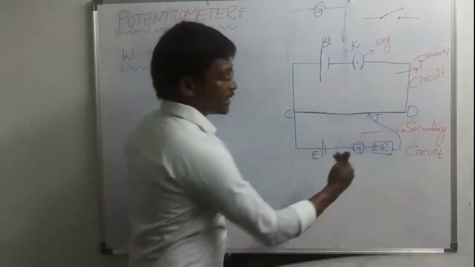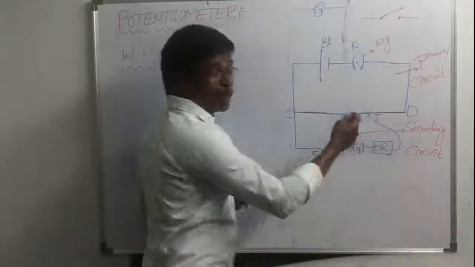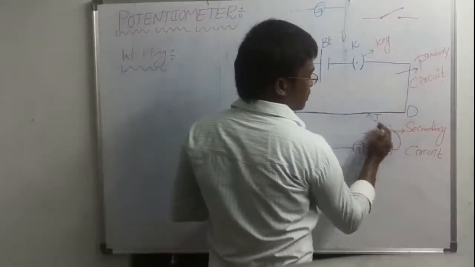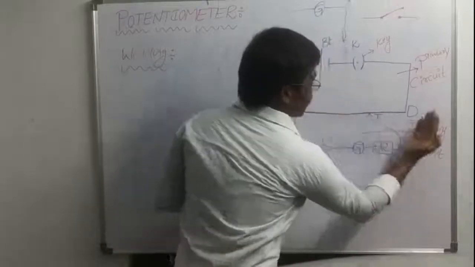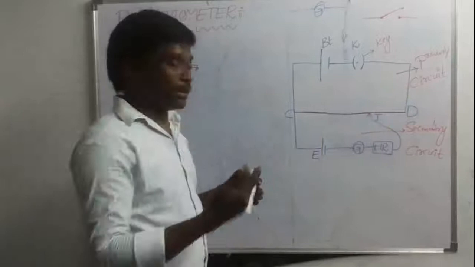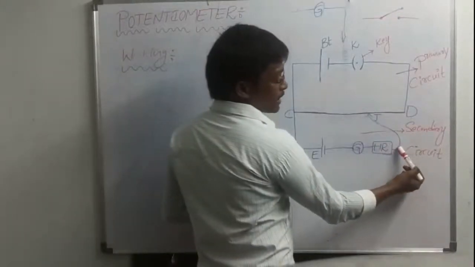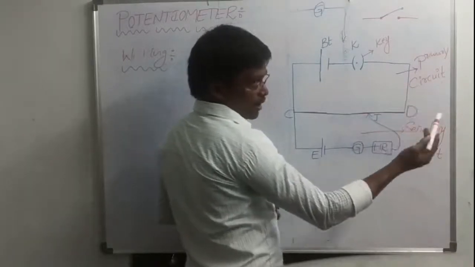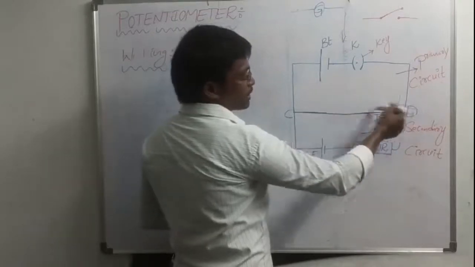That means this jockey will move from here to here. This is nothing but a wire only. It will move anywhere. Suppose this jockey connects here and here. It will move like this. Anywhere we can touch it. So you have to understand easily, the jockey is nothing but a movable part. Suppose this is an electrical wire. That wire, we are calling the jockey. That means this jockey is movable, and anywhere we can touch this potentiometer wire.